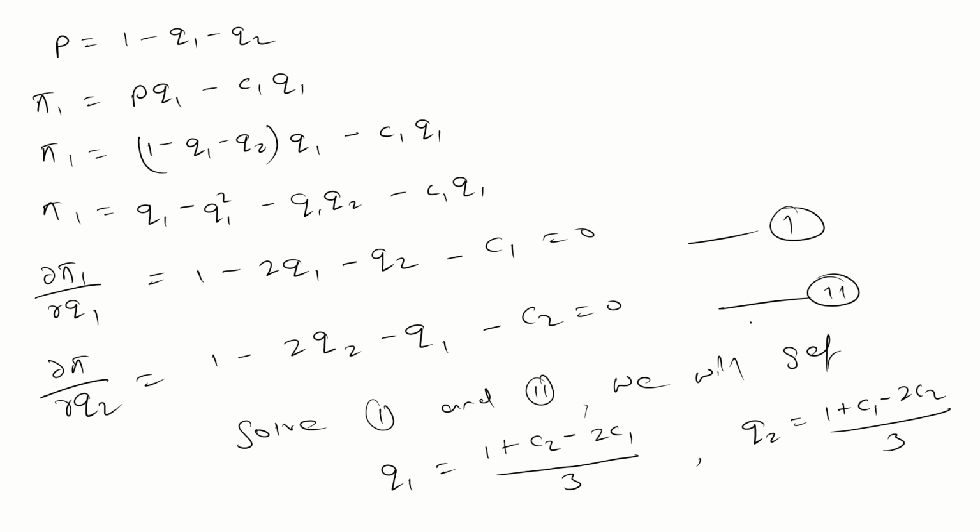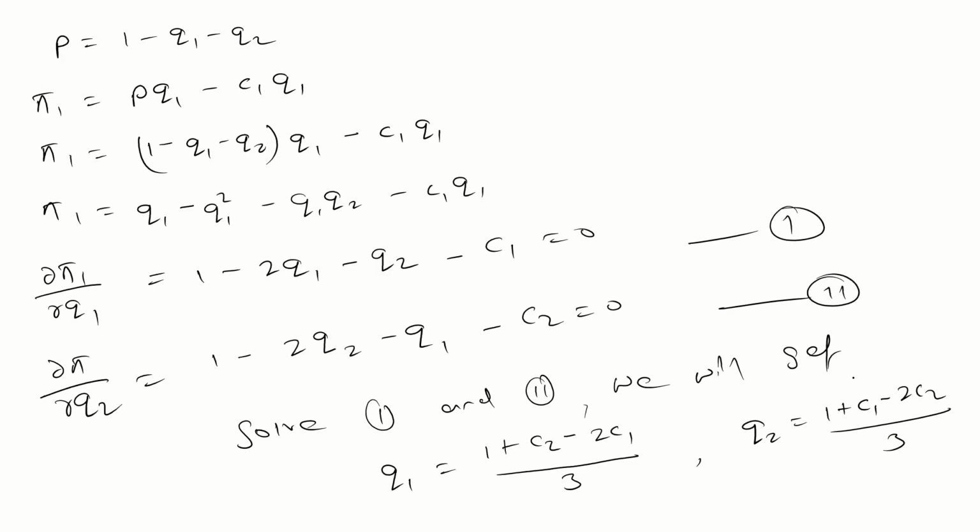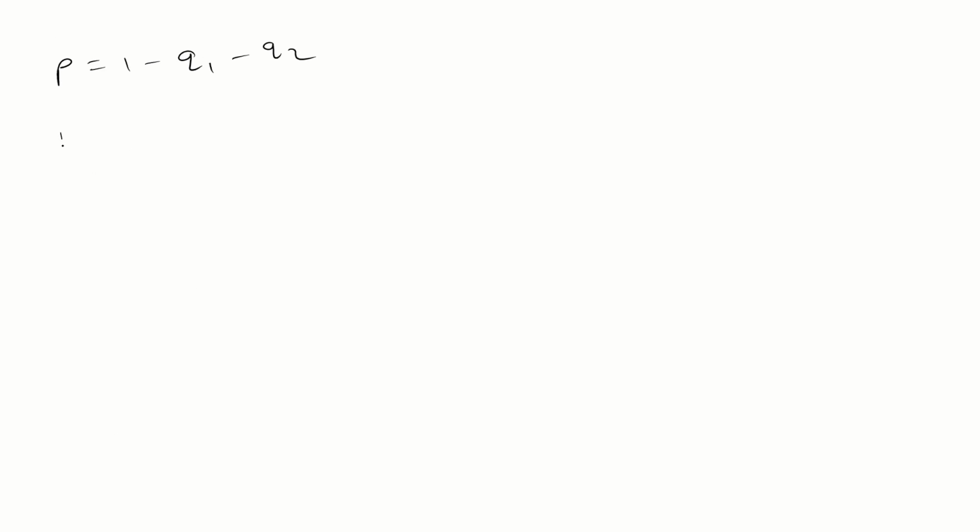Okay, that's fine. Guys, Q1 and Q2 you will get here now. So what is P? P is 1 minus Q1 minus Q2. Just put the values of Q1 and Q2 here. After putting the values of Q1 and Q2, you will get 1 plus C1 plus C2 by 3.